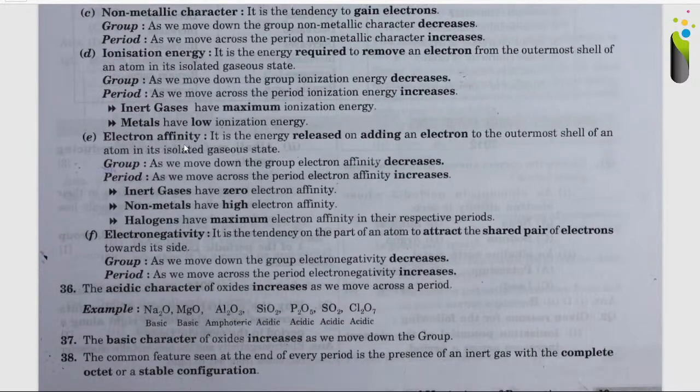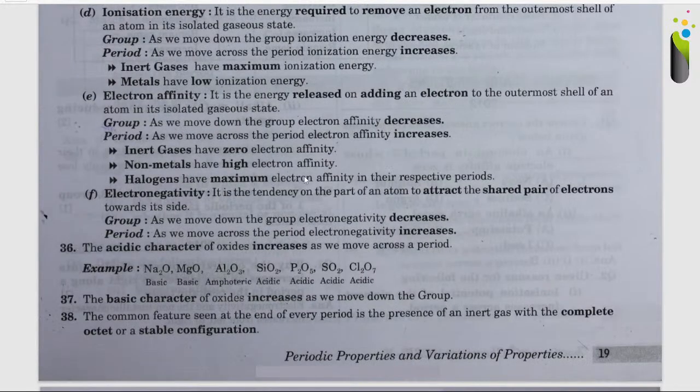Coming to the next, it is electron affinity. It is the energy released on adding an electron to the outermost shell of an atom in its isolated gaseous state. As we move down the group, electron affinity decreases. As we move across the period, electron affinity increases. Inert gases have zero electron affinity. Non-metals have high electron affinity. Halogens have maximum electron affinity in their respective periods.